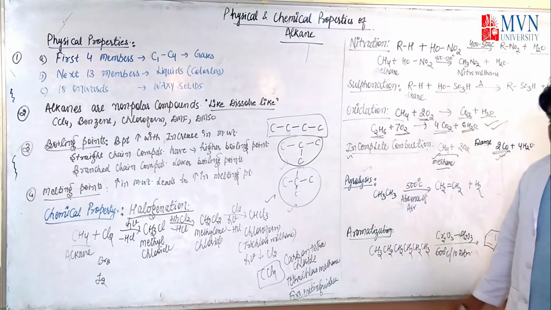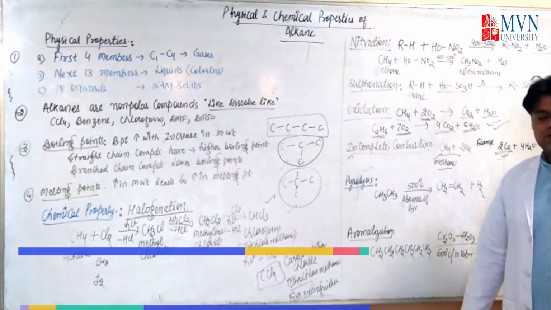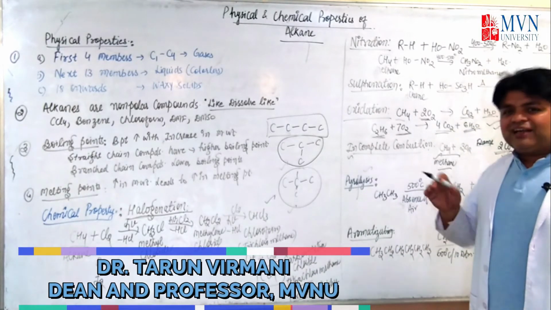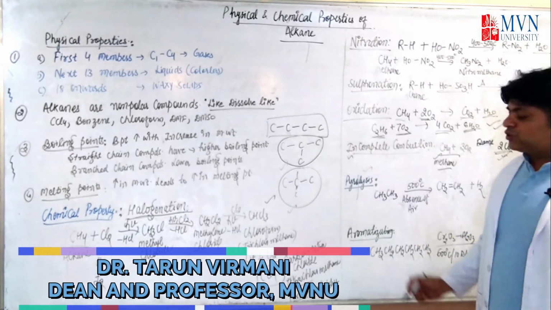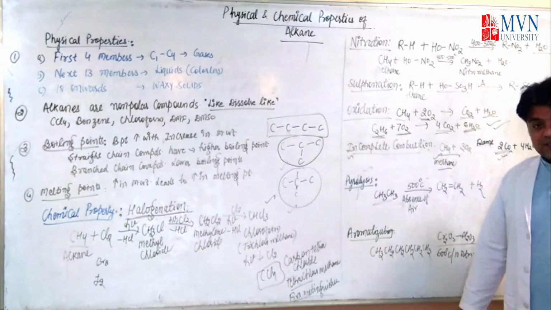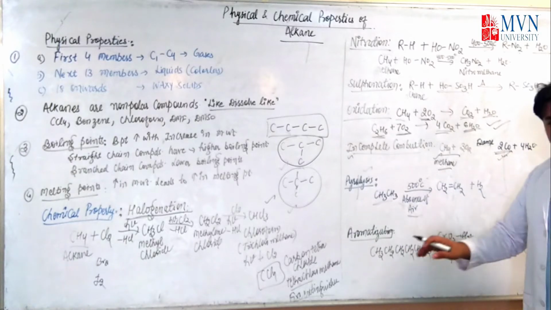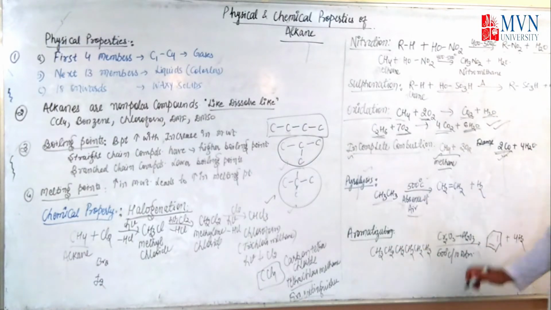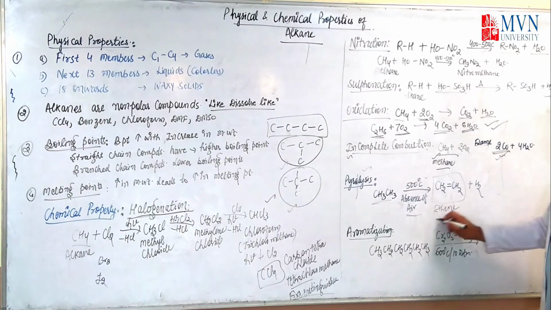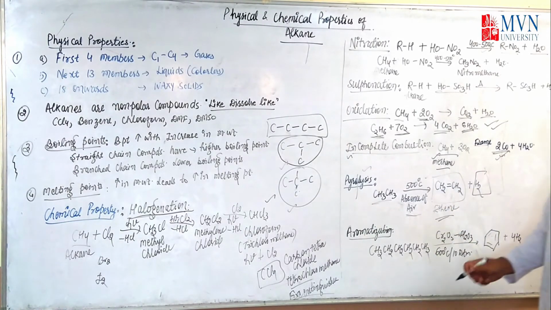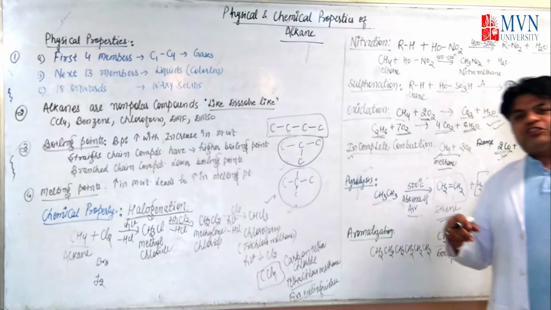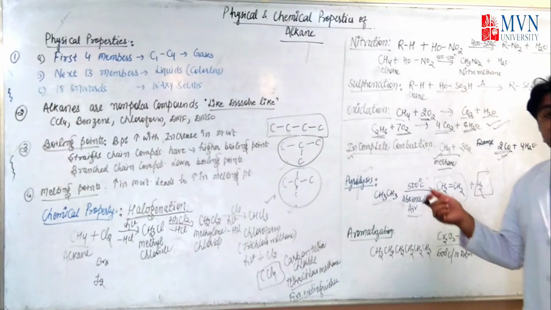Next one is the pyrolysis. As you know, the word is pyro plus lysis. Lysis means breakdown, pyro means heat. Like heating at higher temperature will break down the molecules. Here you see the alkane, when it is treated at 500 degrees Celsius in the absence of air, means there will be no oxygen, no gases actually involved, and it will form alkene. This is your ethene, and hydrogen will be removed. This is again a type of reaction which is known as dehydrogenation reaction. Like in the last lecture, I have told you hydrogenation. This is an example of a dehydrogenation reaction.